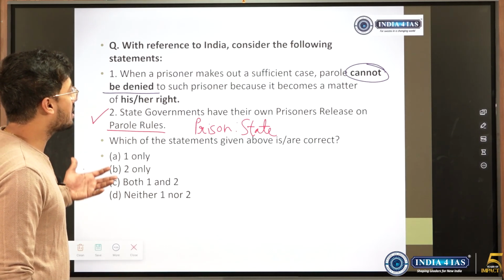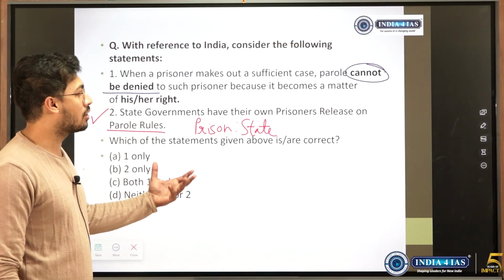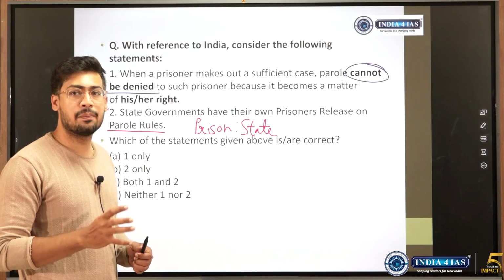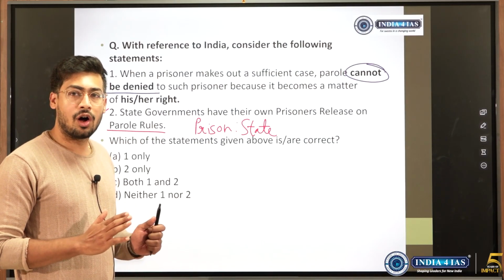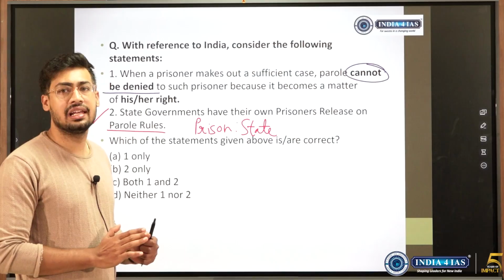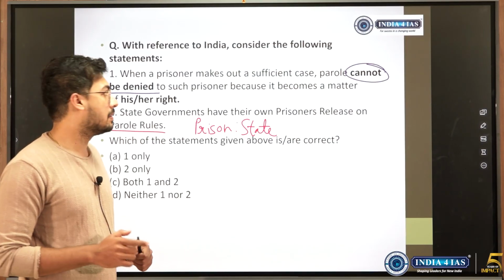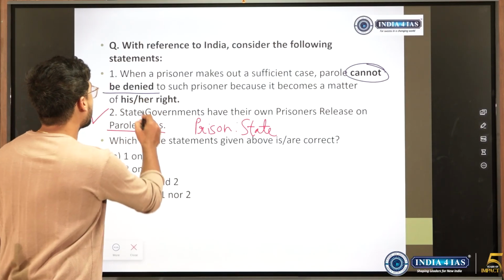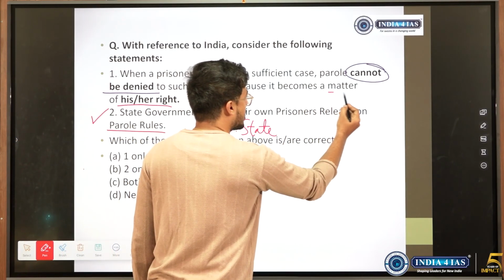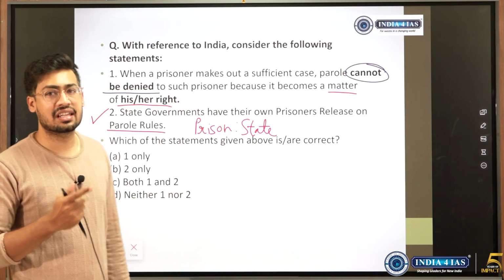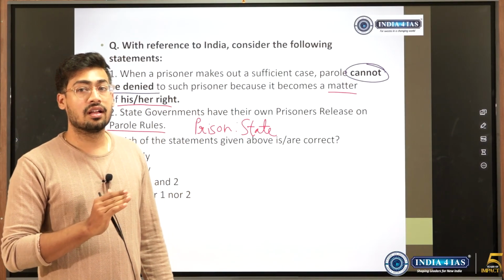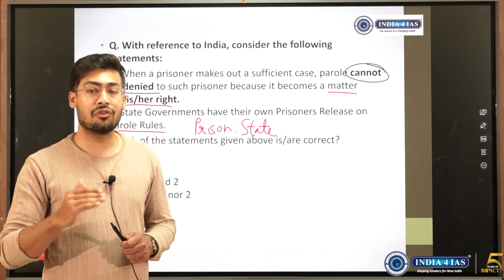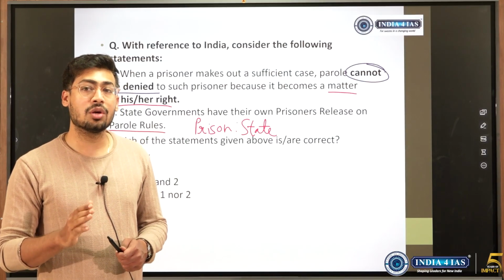When a prisoner makes out a sufficient case, we already know about parole. In so many Kannada movies they have shown so many times that someone came out on parole. So parole means there is temporary suspension of the term. The accused has not been released, but temporarily he has been allowed to go outside of the jail. So parole cannot be denied to a prisoner because it becomes a matter of his right. See, just think, first of all, he is in jail because he had committed a crime, and will it be right to give that person his right to go out of the jail? What if he escapes, or what if he goes and commits another crime? So it cannot be given as a matter of right.